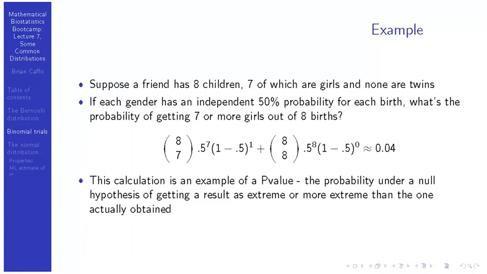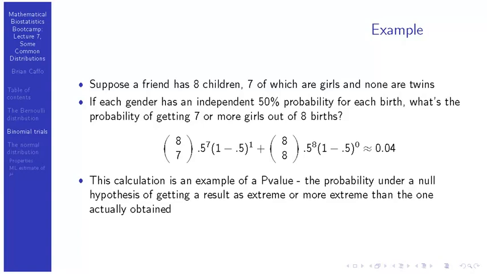Suppose you have an intrepid friend who has 8 children, and it turns out that 7 of them are girls and none of them are twins. If you're very persnickety, let's forget about all the little persnickety things you could think about related to this problem, like having twins. Let's just think about the problem in the conceptual way. We're going to think of every child from this family, its gender being a coin flip. And the question is, what's the chance of getting 7 out of 8 children that are girls if it really is the case that every child's gender is independent from the other children and there's a 50% probability at each birth of having a girl?